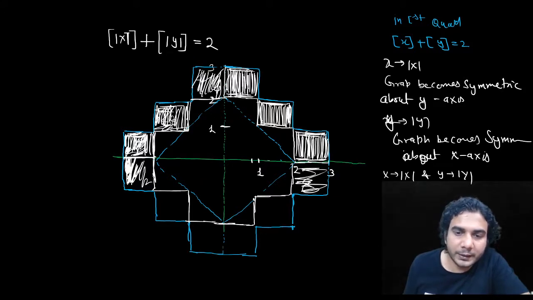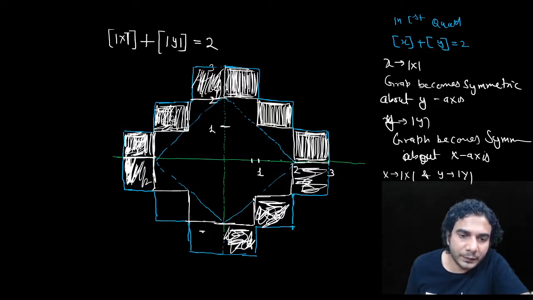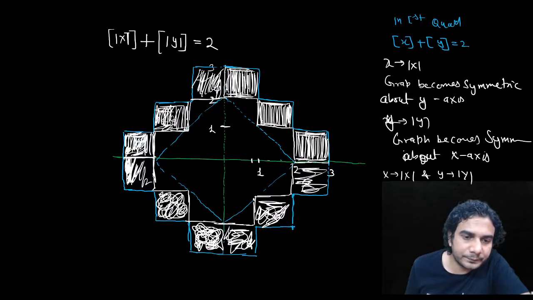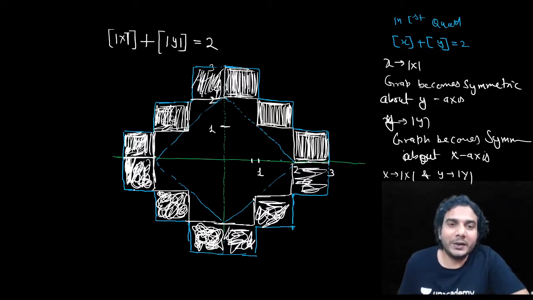Okay, so got it. So this box will come, this box will come, this box will come, this box will come, this box will come. So now you can see what is the area.